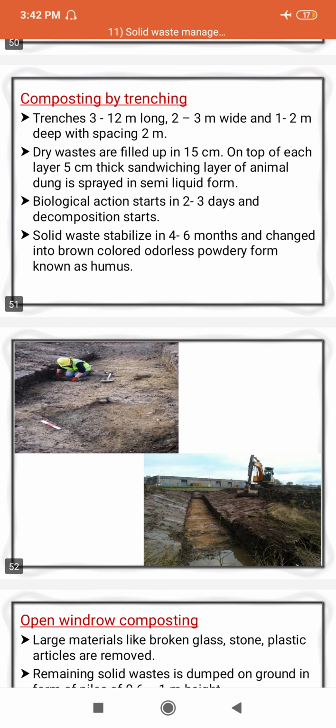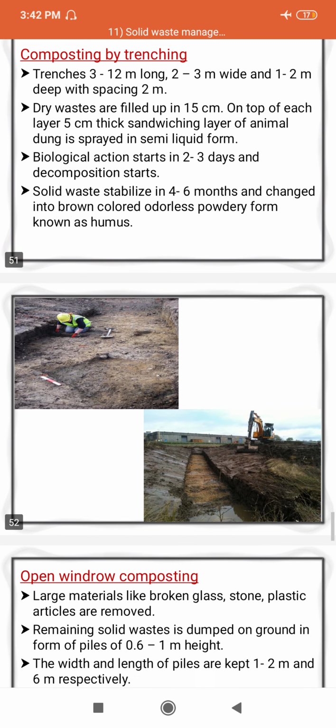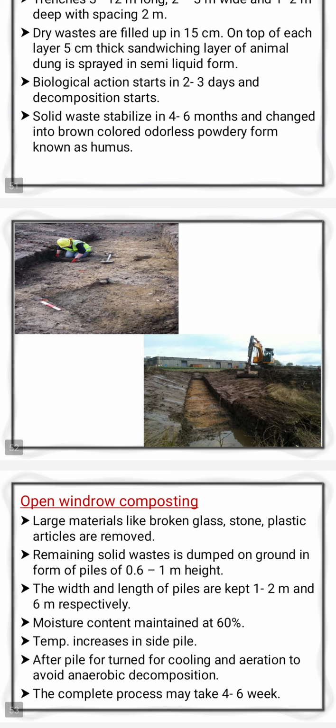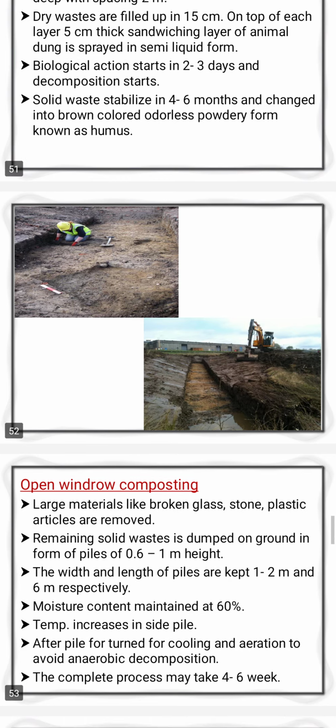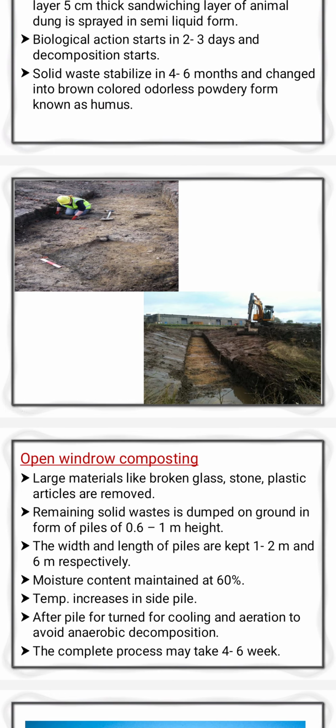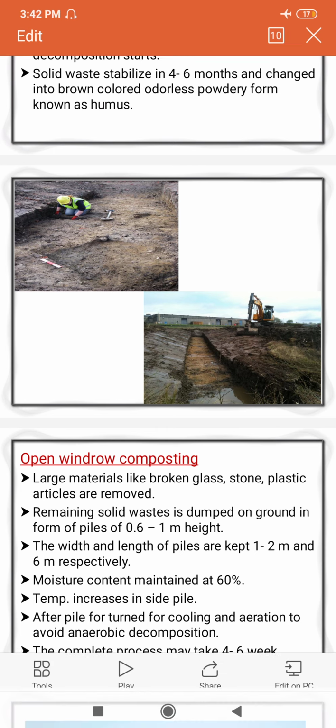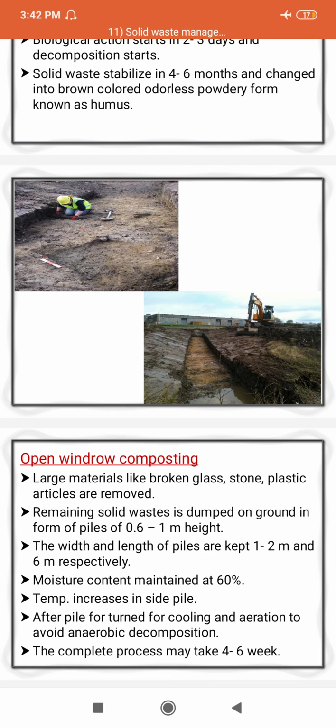In this picture you can see how the composting is done: the excavated trenches are filled with solid waste and covered with cow dung. The other methods will be discussed later.